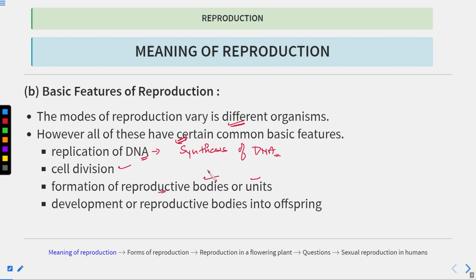Clear? The next point is the development of reproductive bodies into offsprings. So these are the basic features of reproduction.